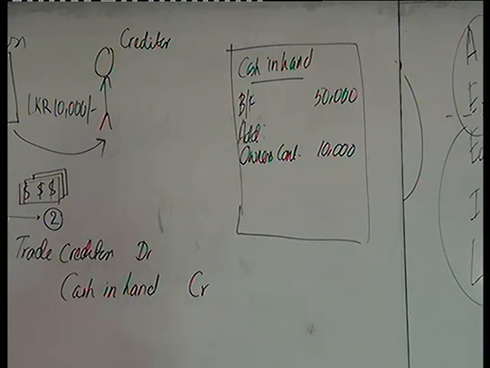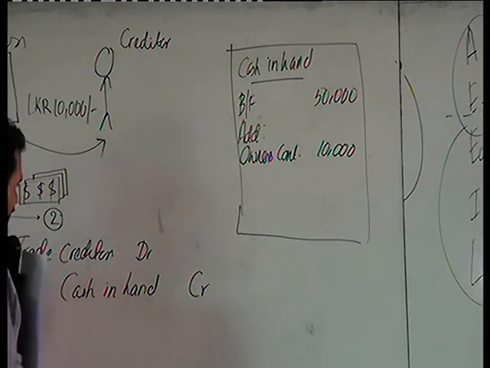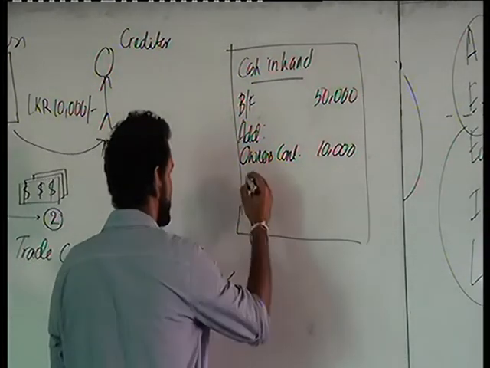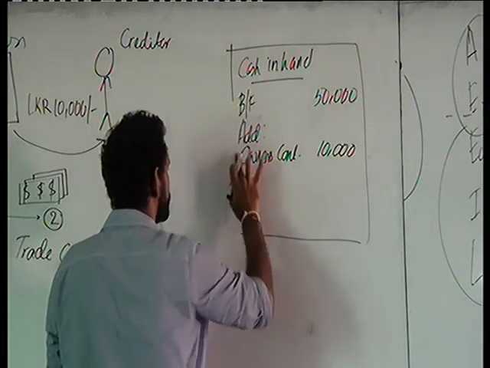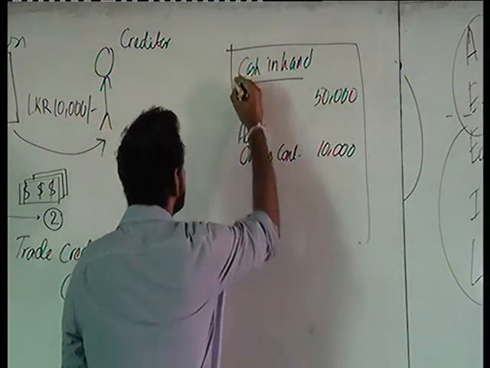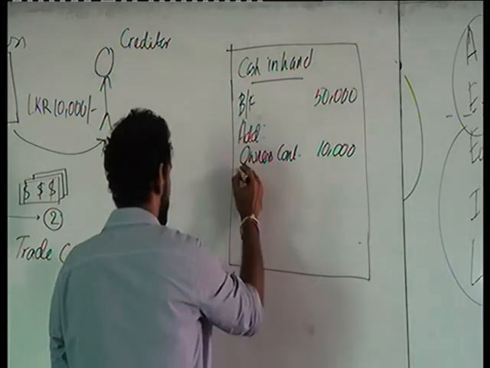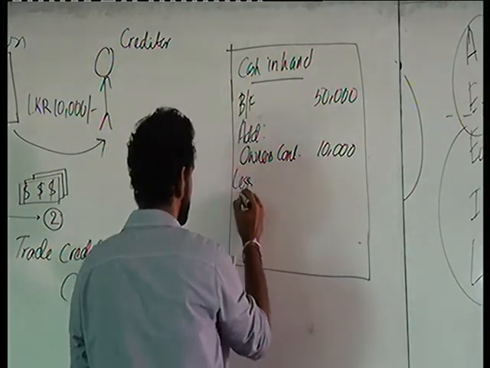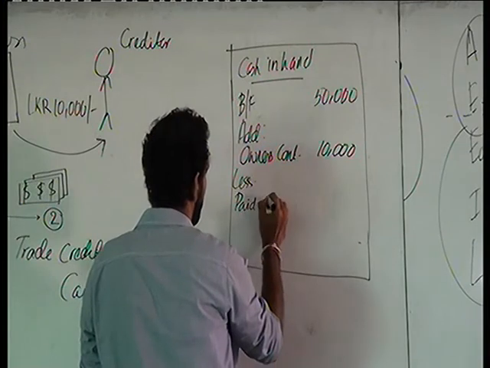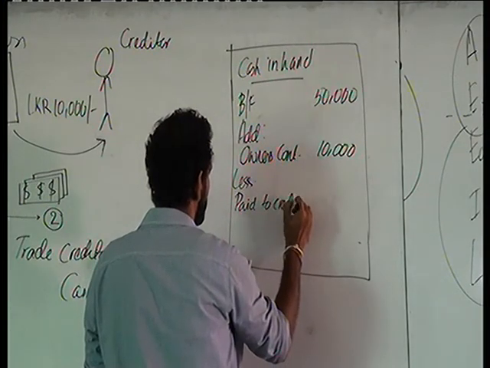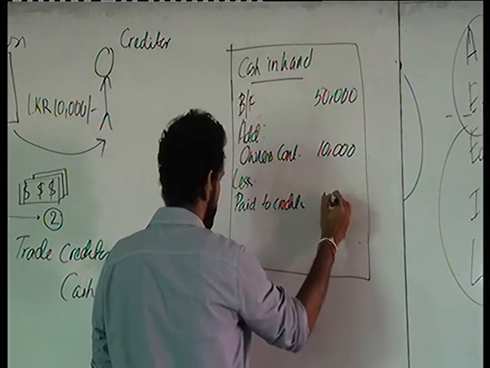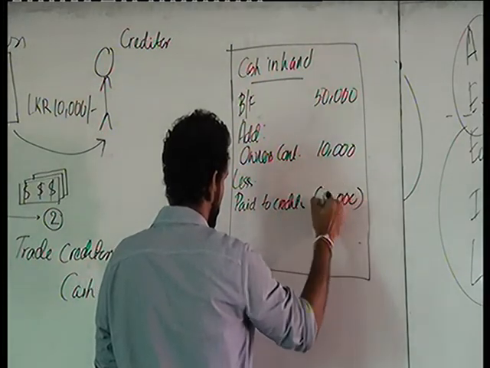Second entry, on the second transaction, what has happened is, cash in hand decreased. So you can see less paid to creditors 10,000.